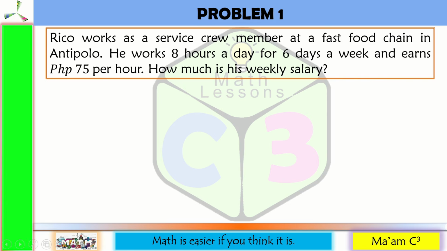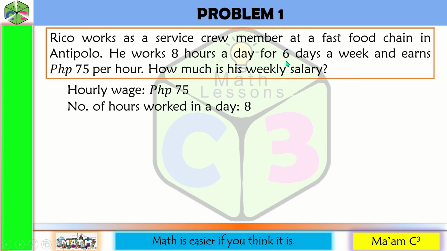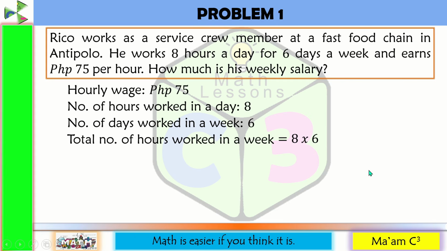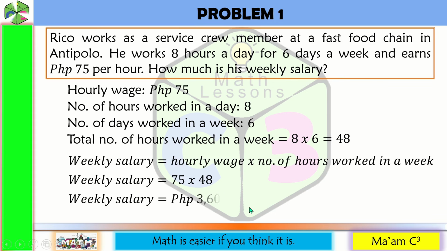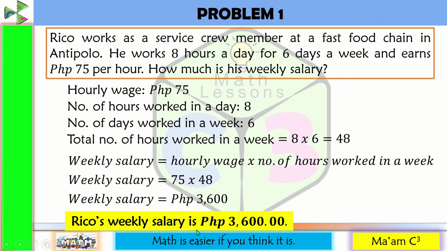So the hourly wage of Rico is 75 pesos and he works 8 hours a day for 6 days in a week. So the total number of hours he worked in a week is 8 times 6. That would be 48 hours. To solve for his weekly salary, that would be the hourly wage multiplied by the total number of hours worked in a week. So 75 multiplied by 48, and that will be 3,600. So Rico's salary is 3,600 pesos.